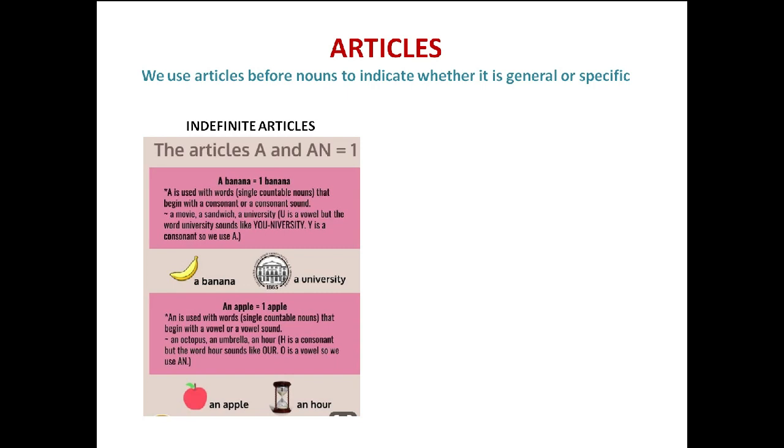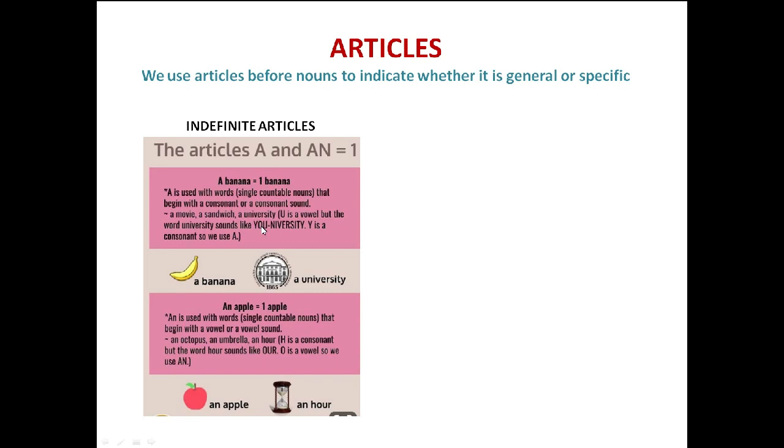For example, if you see here, a university is written. The first letter of the word is U, and as I said, U is a vowel. But the sound of U here is what? University. We pronounce it as U, Y-O-U, U. That is why we will use a university here.